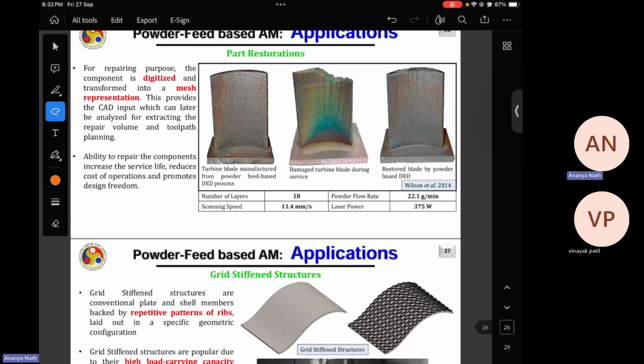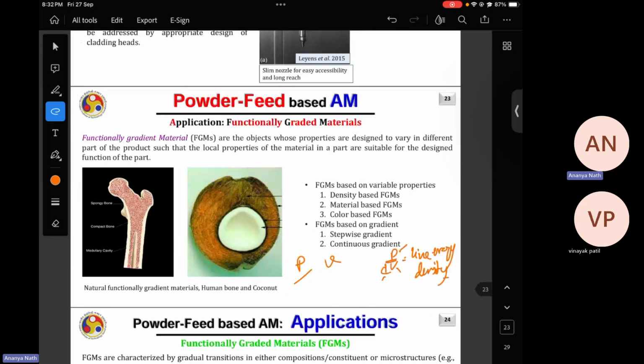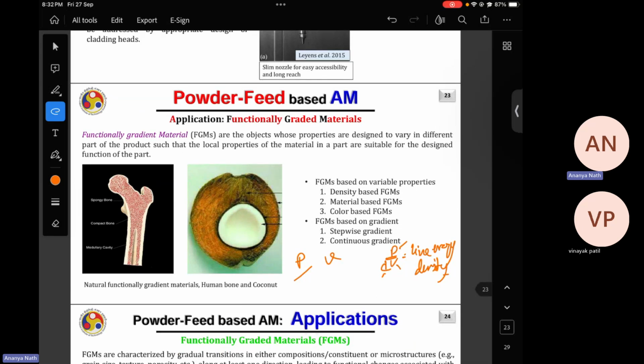One is when you change the powder distribution itself, as I have shown in the last PDF. In layer one there are four hoppers, so you are taking 50% from hopper one, 10% from two, 10% from three, and 30% from four. In layer two, you just change the percentage of powder coming from the four hoppers. In the four hoppers you have kept four different materials, so by that you can make functionally graded material.